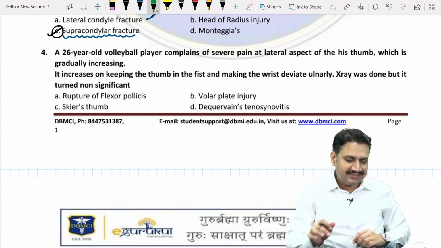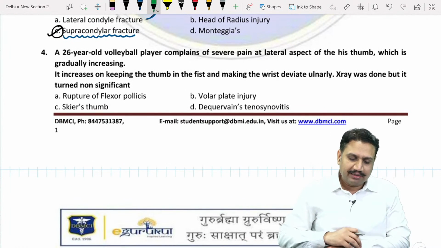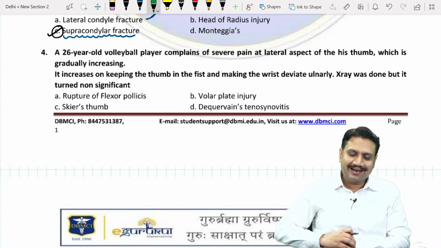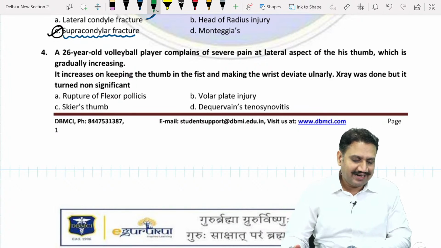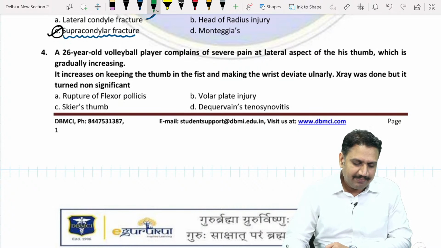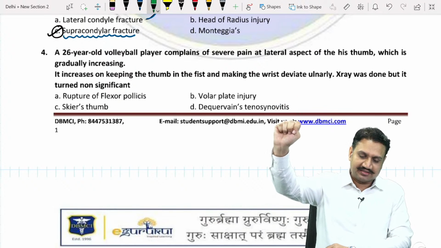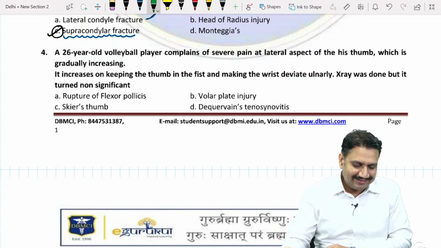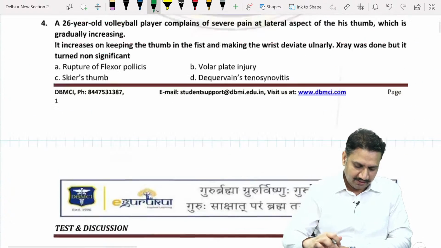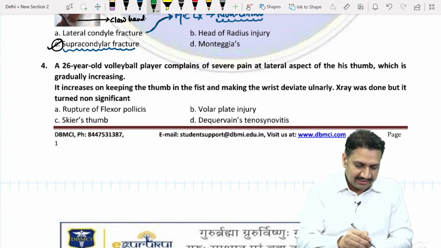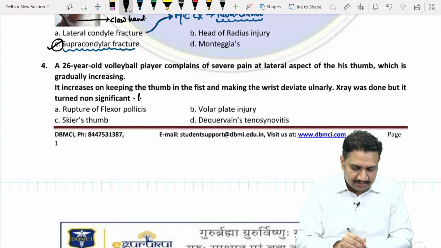We have now a 26-year-old volleyball player complaining of severe pain at the lateral aspect of his thumb, which is gradually increasing. It increases on keeping the thumb in the fist and making the wrist deviate ulnarly. X-ray was done and it turned out non-significant. So what is the most likely diagnosis?